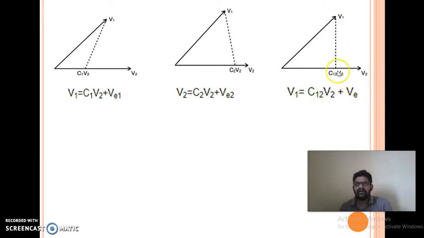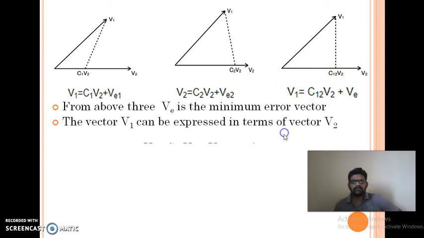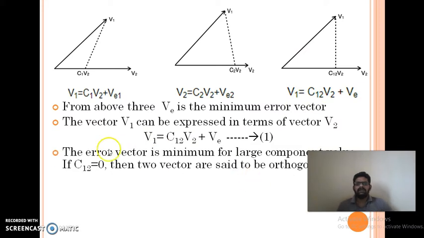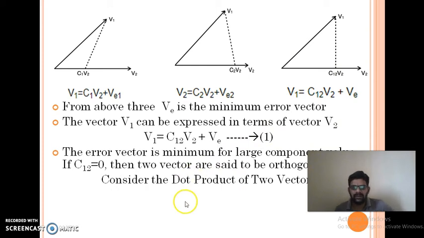Ve is the error vector, which is projected vertically from the top of v1 onto v2, and the magnitude along this one is c12 v2. So, from the third figure, we can write v1 is equal to c12 v2 plus ve. Let this be equation number 1. If c12 is 0, then v1 and v2 are orthogonal to each other. That is called an orthogonal set.